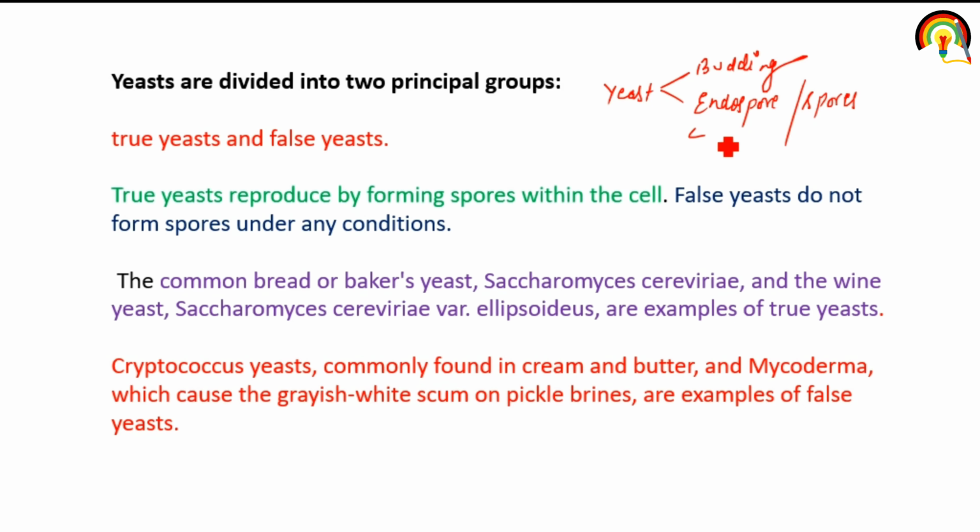So spore forming, that is true yeast, and false yeast do not form spores under any condition. Example of true yeast is Saccharomyces cerevisiae, and Cryptococcus yeast commonly found in cream and butter, and Mycoderma, which causes the grayish white scum on pickle brines, are examples of false yeast because they do not form spores.